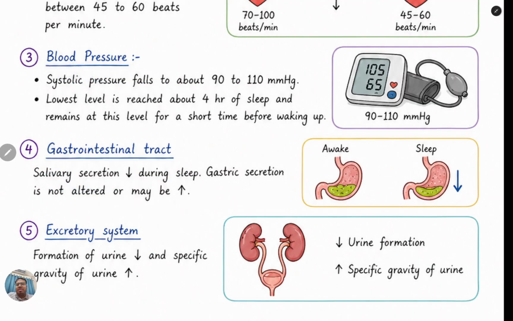Now discussing the blood pressure. Systolic pressure actually falls to about 90 to 110 mmHg. The lowest level is reached after about 4 hours of sleep and remains at that level for some time before waking. When the person is sleeping, the systolic pressure falls to 90 to 110 mmHg, and the lowest level is reached about 4 hours into sleep. Now we will discuss the gastrointestinal tract.